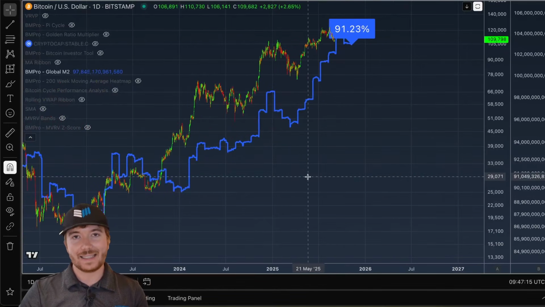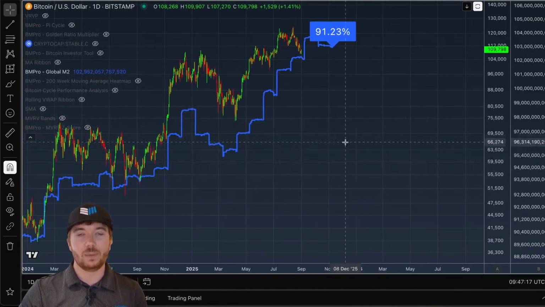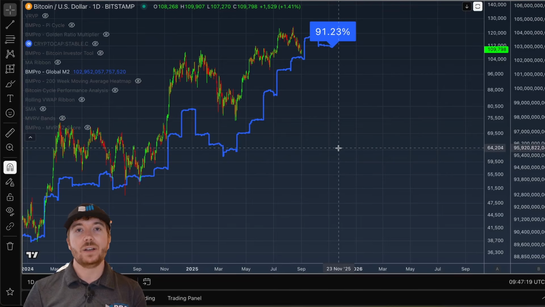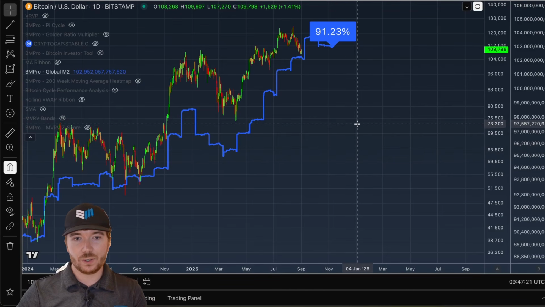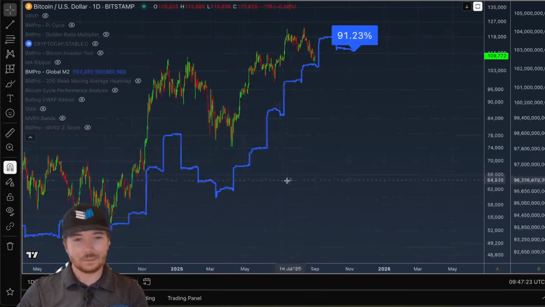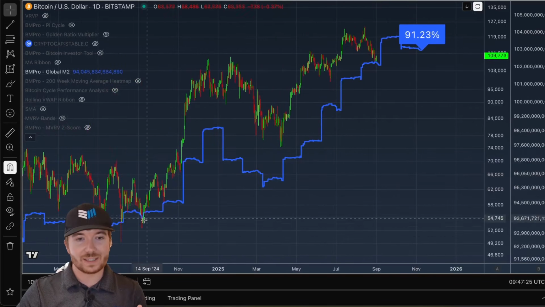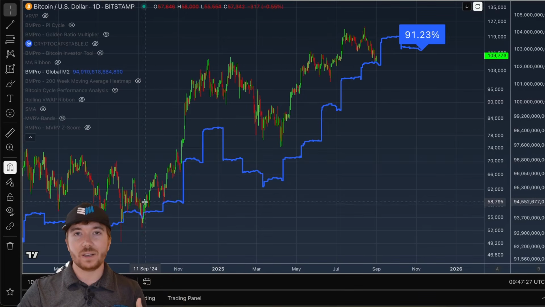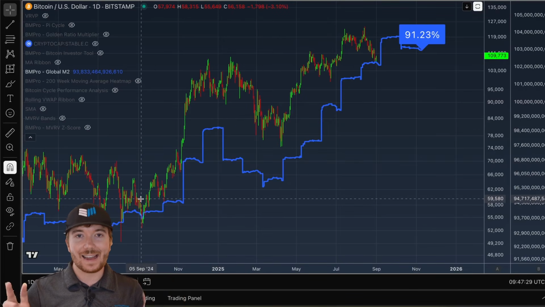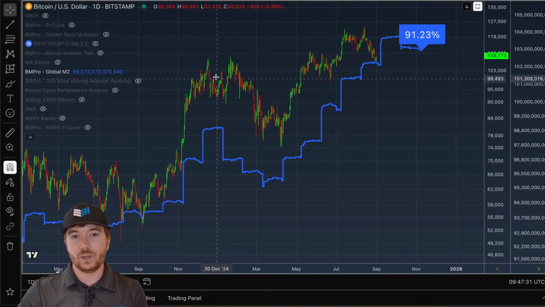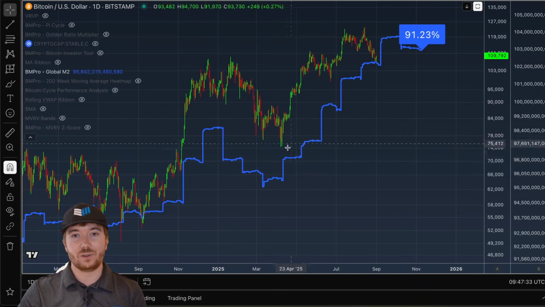And what we can see, adding this 10-week or 70-day offset to global liquidity gives us a correlation increase to 91.23%. And again, just from looking at the chart, it's pretty obvious to see as Bitcoin has moved up, it's because we've seen this delayed, lagged global liquidity also moving up. And when it's contracting, Bitcoin has struggled as well.